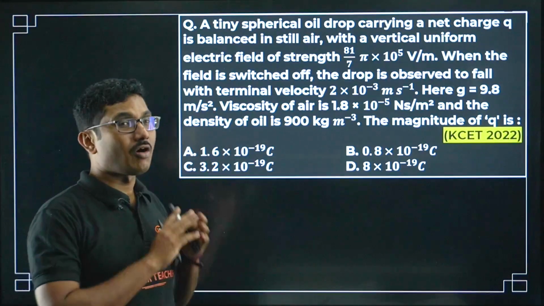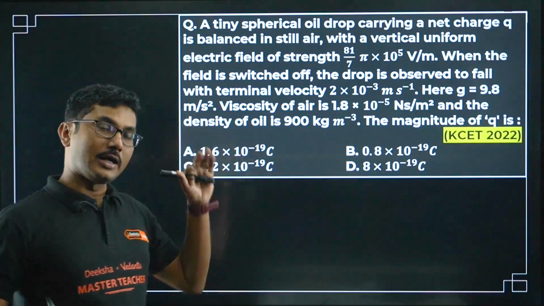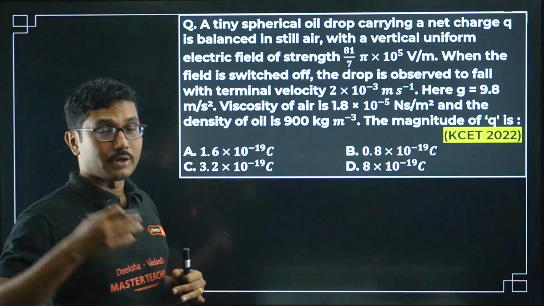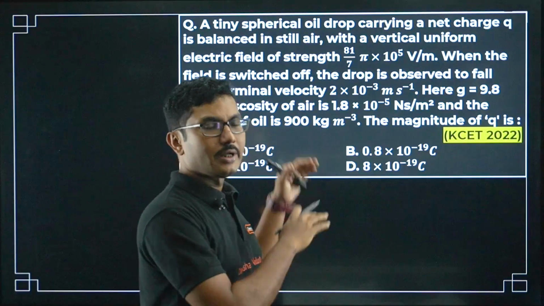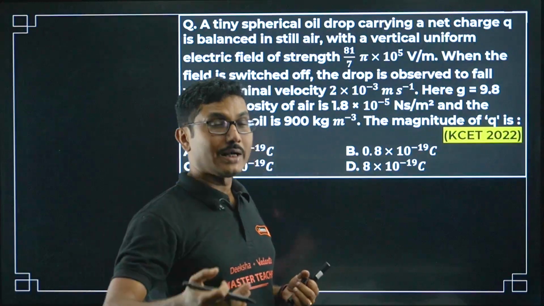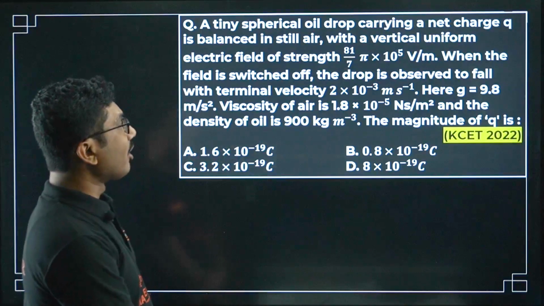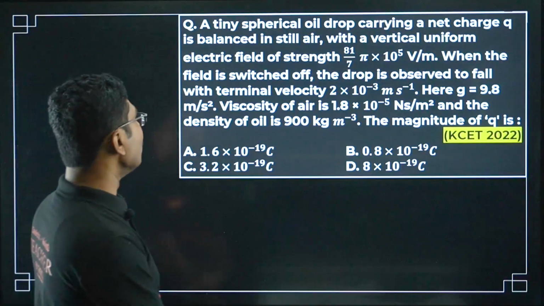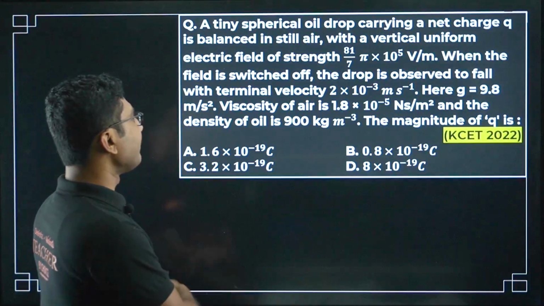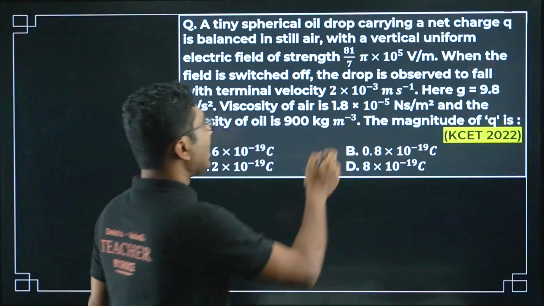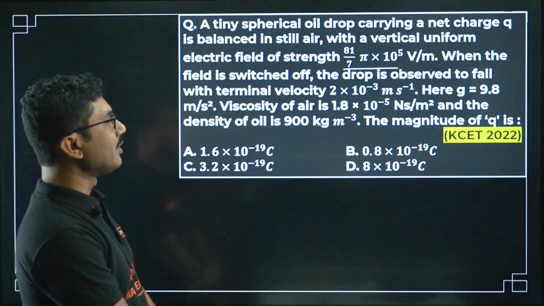This is not KCET, not even JEE Mains level question. This is a very difficult question, and it requires a lot of concepts from your PU1 as well. But if you are interested, obviously I will solve it. But if you want, you can skip this question and go to the next one. A tiny spherical oil drop carrying a net charge Q is balanced in still air with a vertical uniform electric field of strength 81/7 pi into 10 to the power of 5 volt per meter.